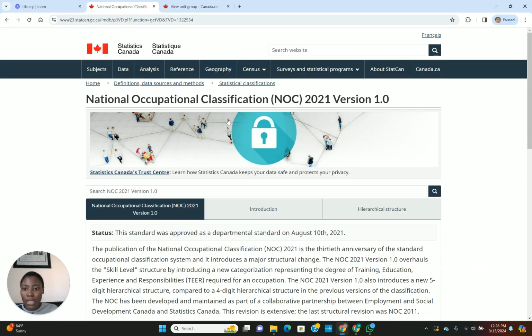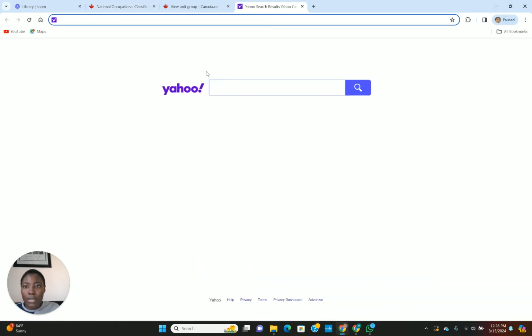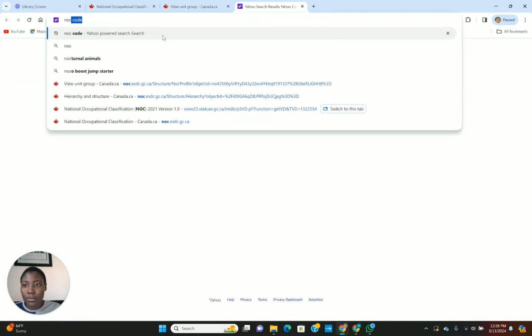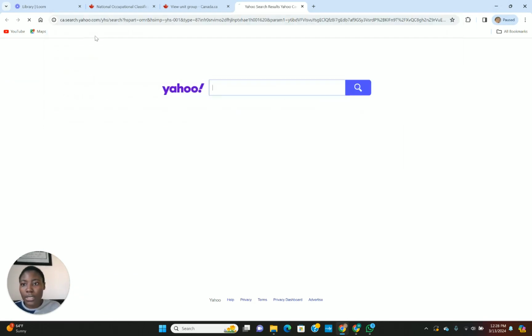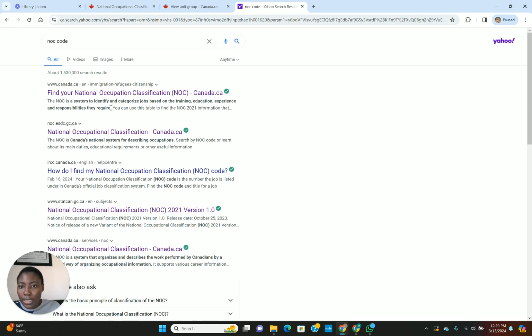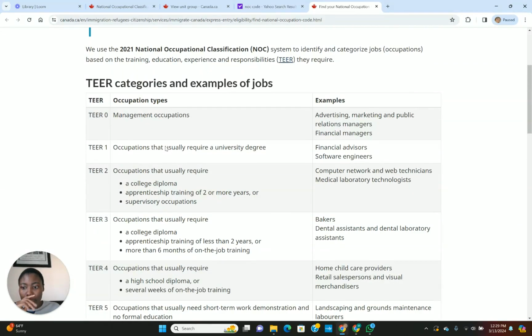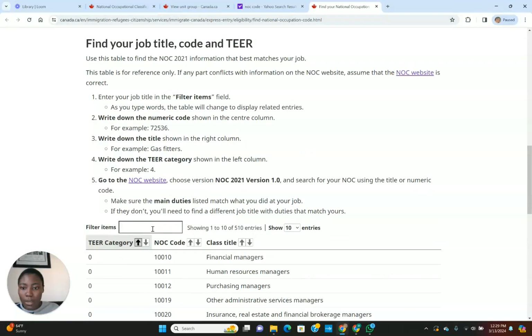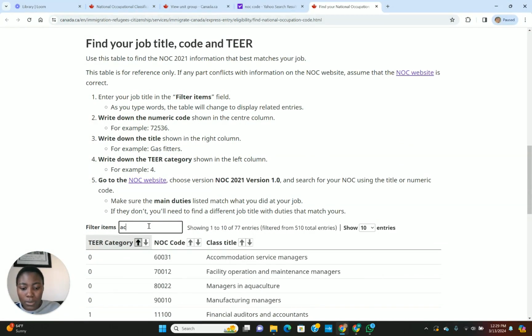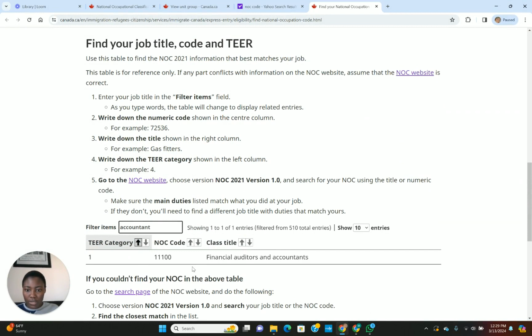If you come here, let's go to NOC. Let's just go on Google here, and I click find NOC code. I want to find my NOC code. You see here, if I type accountant, it would show me financial auditor and accountant.